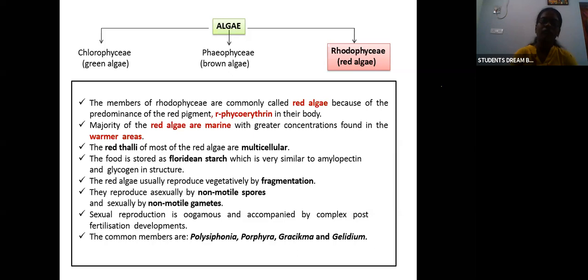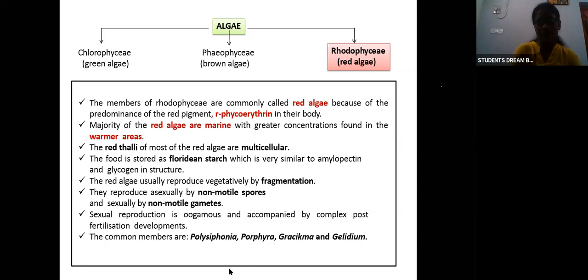Now we have seen Chlorophyceae, Phaeophyceae, and Rhodophyceae. Chlorophyceae is green algae, Phaeophyceae is brown algae, and Rhodophyceae means red algae. So these are the three types of algae, the classification of algae based on pigment.